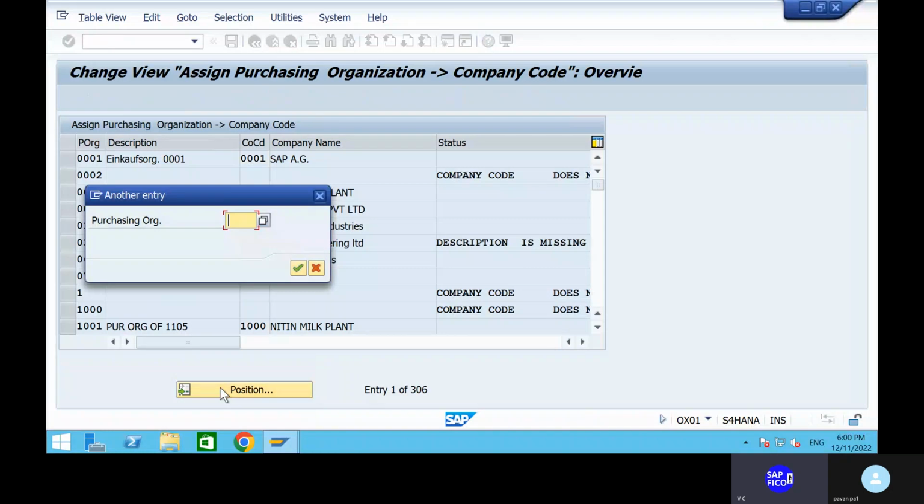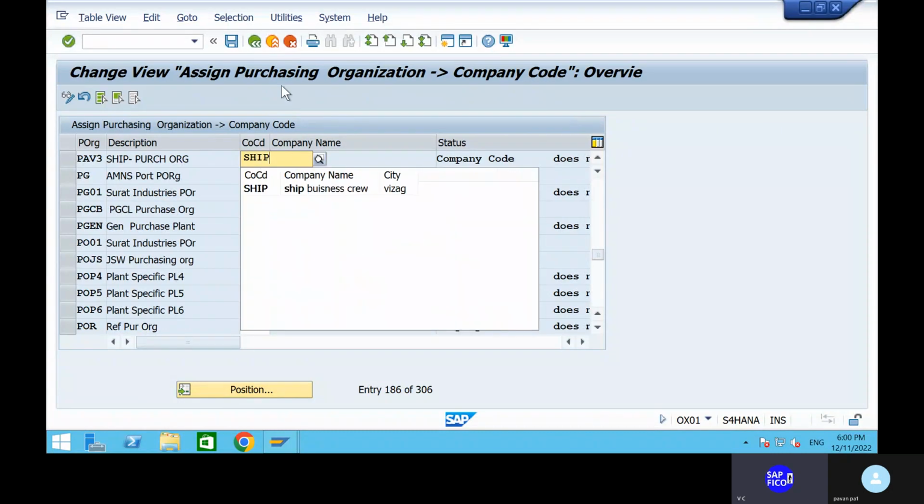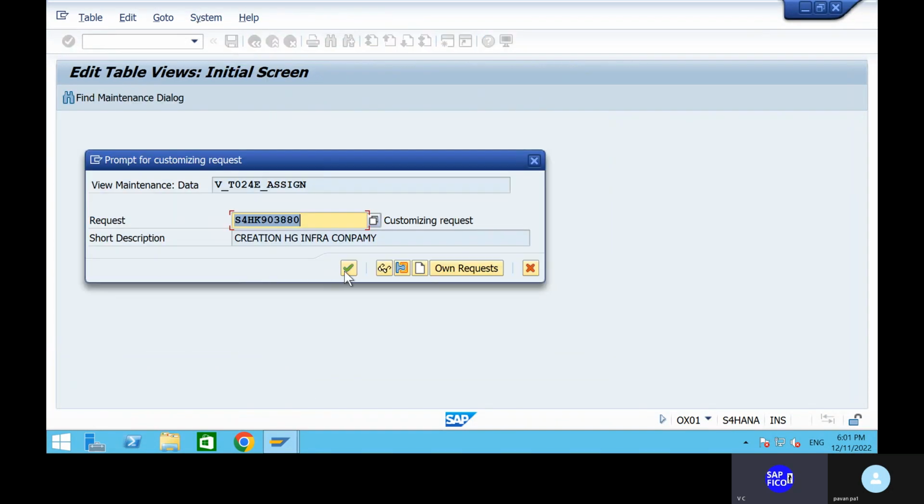Okay, can you go to the position and give your purchasing organization? Okay, now we have to assign this company code to the purchasing organization. That is very, very important right now. Click on enter, go to the save button and save it.